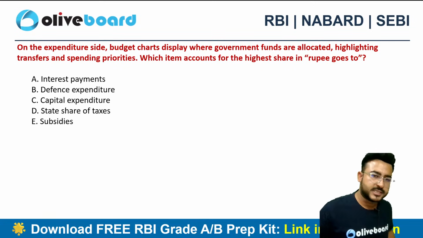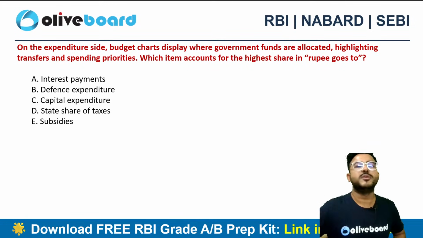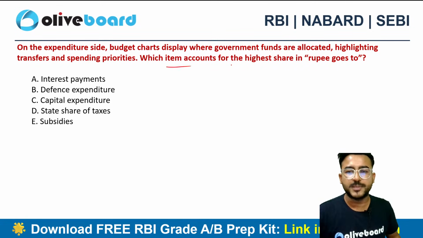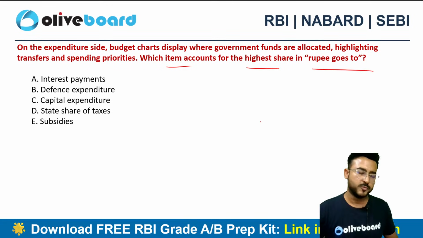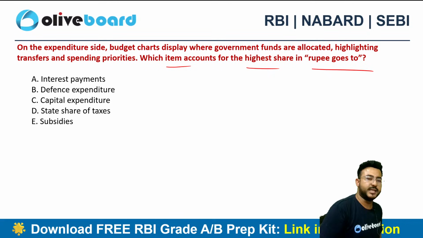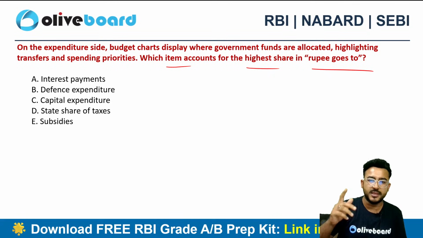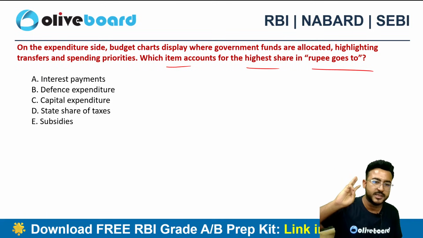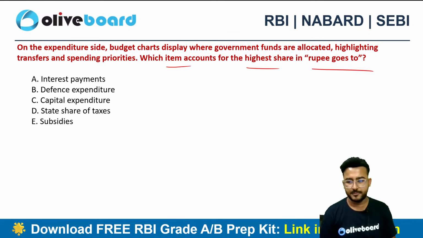On the expenditure side, if we talk about rupee goes to, which item accounts for the highest share in the rupee goes to? The rupee is going out. Which item is having the highest share in the rupee goes to from the following 5 items? Interest payments, defense expenditure, capital expenditure, state share of taxes, or option D, subsidies.